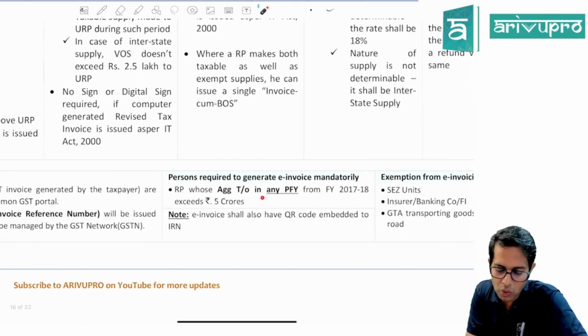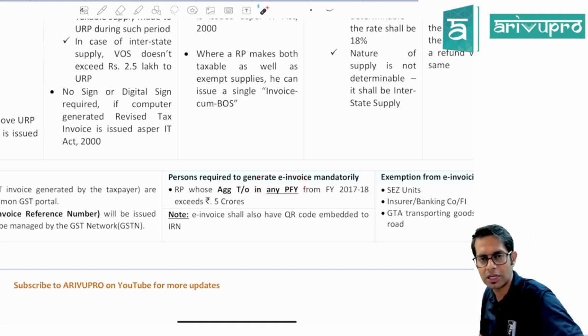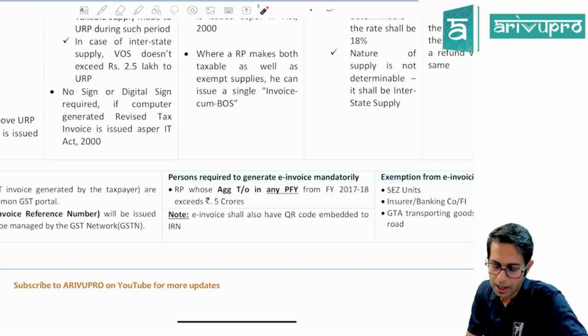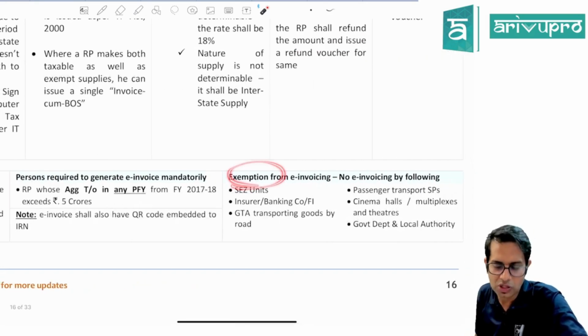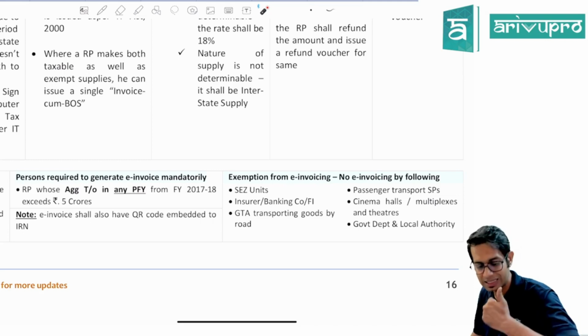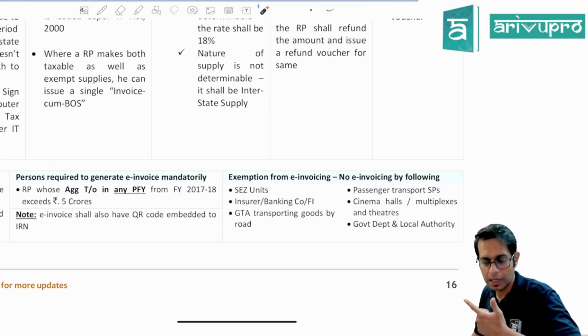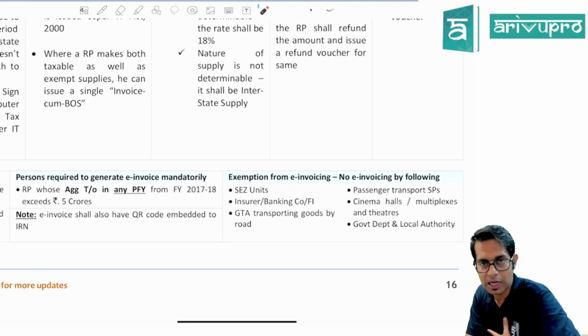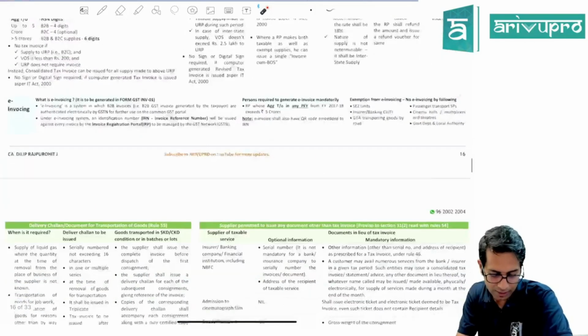For whom is it mandatory? E-invoicing is mandatory, sir, for all those registered persons whose aggregate turnover is more than 5 crore rupees. Now, are there any people for whom e-invoicing is not applicable, sir? Yes, there are few people like SEZ units, insurance companies, banking companies, financial institutions, goods transport agencies, passenger transport service providers, cinema halls, multiplexes, and government departments and local authorities. For them, e-invoicing is not required.